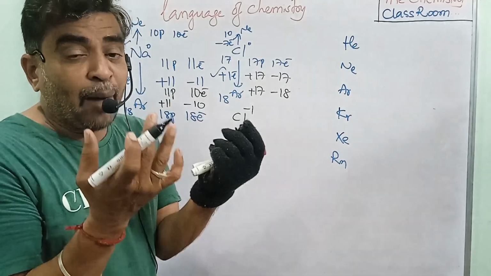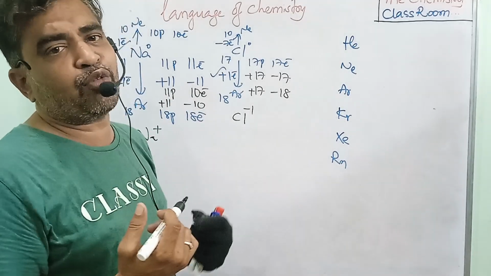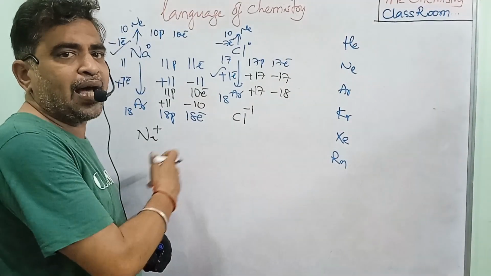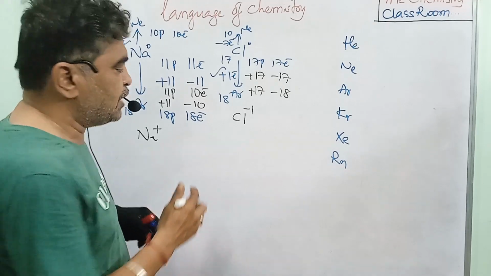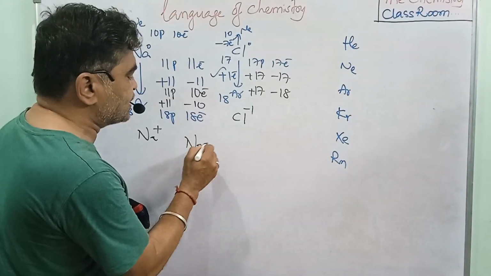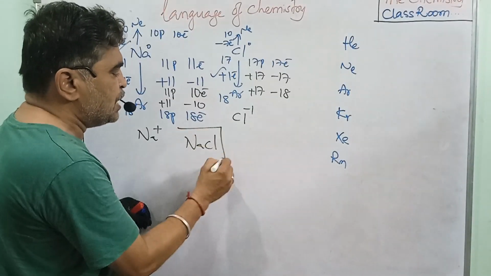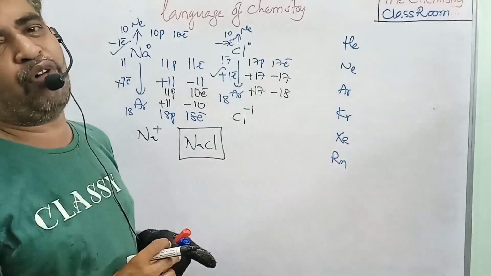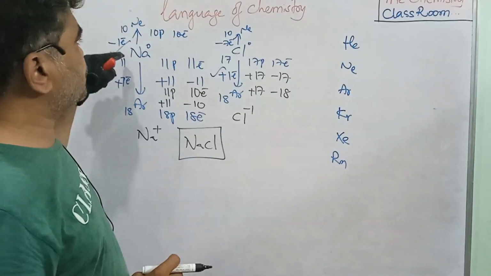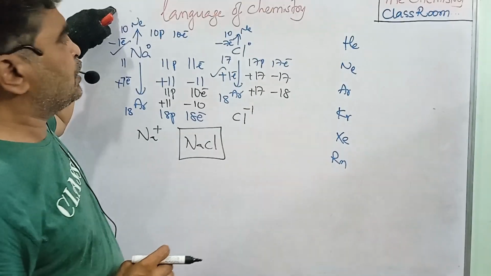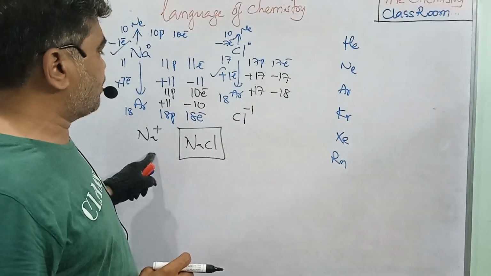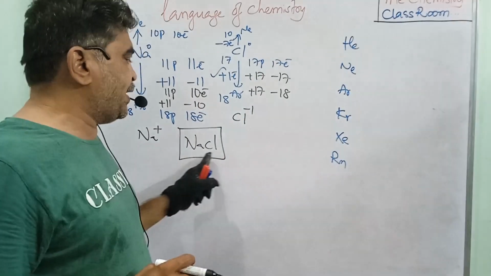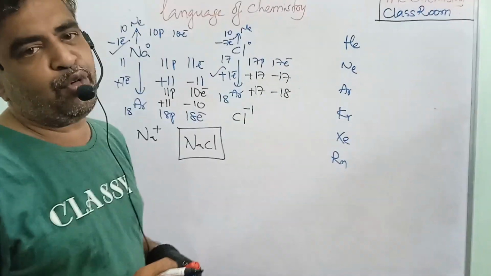That means two oppositely charged ions are formed. So automatically they have attraction. Why? Because they have opposite charges. So the Na+ is attracted to the Cl-. So what happened here? NaCl, one compound, we form. Now understood? The sodium loses one electron and the chlorine gains one electron. So NaCl, the compound, you form.